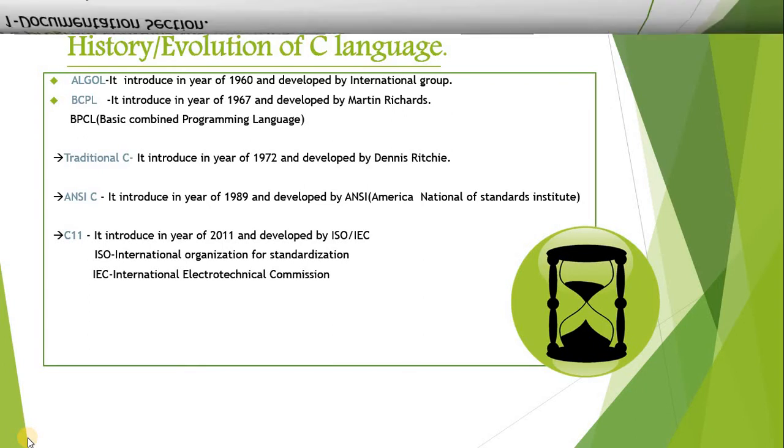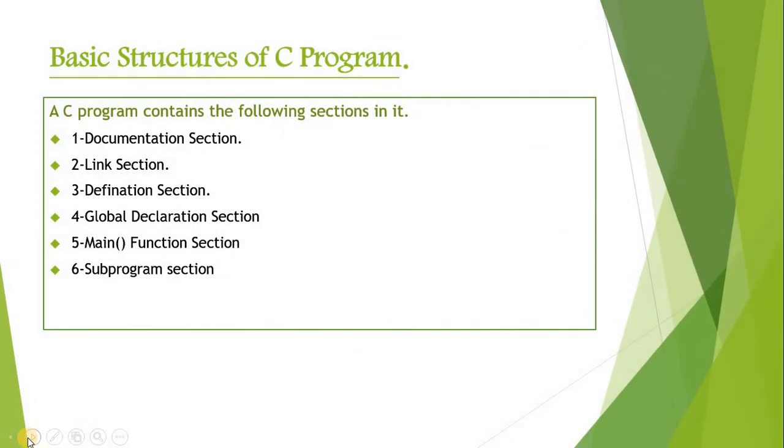So moving forward to the next topic, basic structure of C programming. What is the basic structure of a C program? A C program consists of the following sections. First is the documentation section, second link section, third definition section, then global declaration section, main function section, and last one is the subprogram section. One by one we will talk about them.